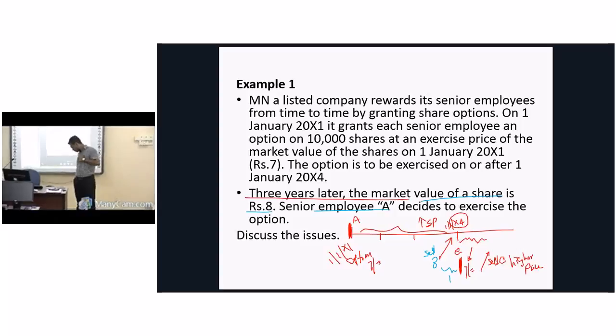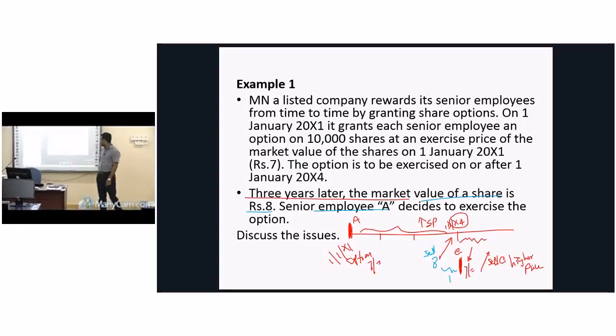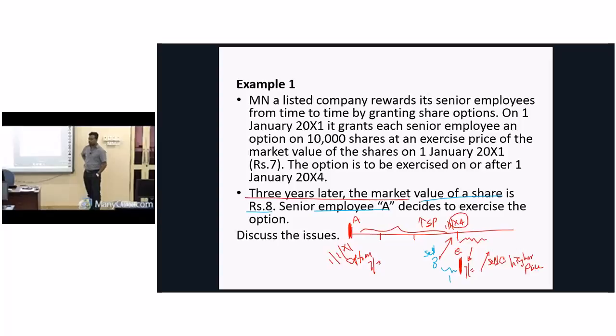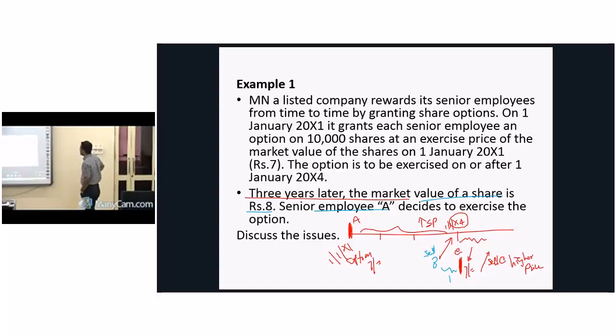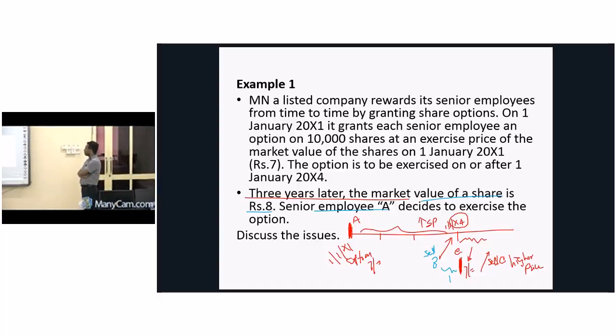Right now, let's start this example. I discussed the content of the scope of IFRS 2. Now we need to do this example and we'll understand what will happen. It says, MN, a listed company, rewards its senior employees from time to time by granting share options. On 1st January 2021, it grants each senior employee an option of 10,000 shares.